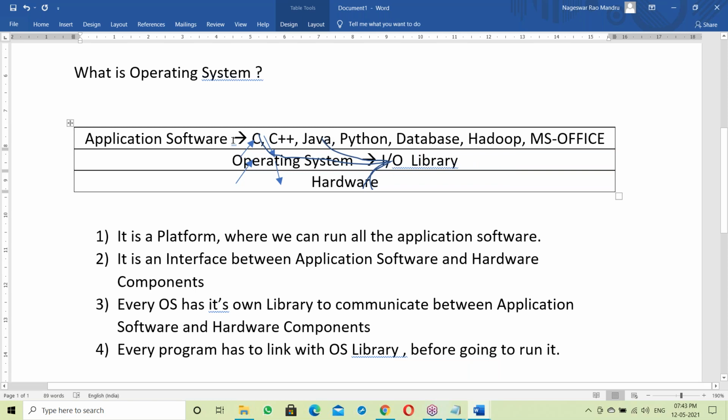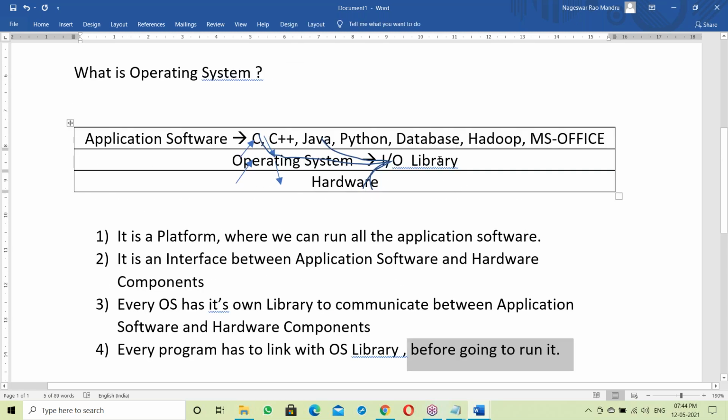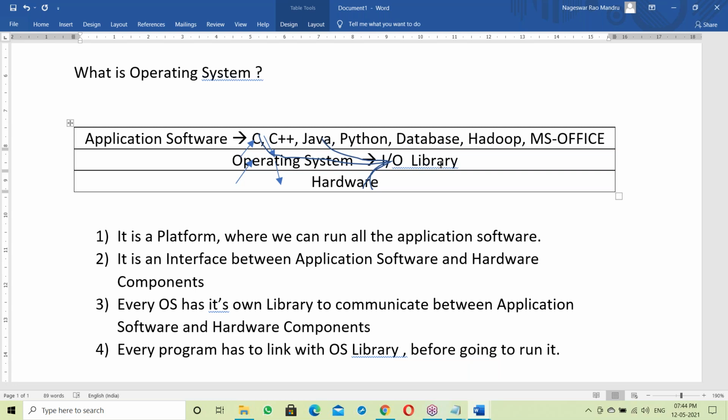Every application software, that means every program, has to link with the OS library before it starts running. How does that linking happen? In some cases it's static linking, in some cases dynamic linking. Static linking means linking to the OS library at compile time itself. Compile time linking is static linking.